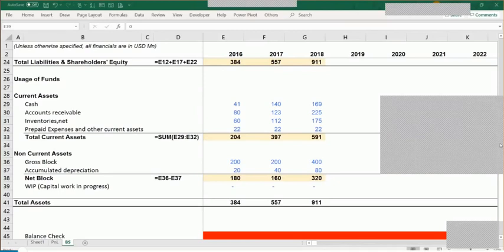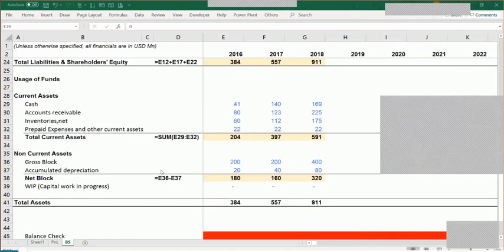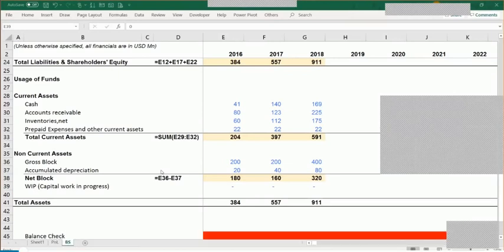So in our case, CNC will basically be the machine that we need for manufacturing the cameras. Because if we have to manufacture cameras, we have to manufacture the accessories. In that case, whatever amount we are spending on manufacturing that particular machine will be part of your capital work in progress. But we do not show it in pieces.